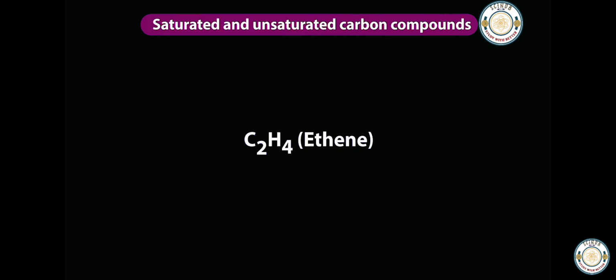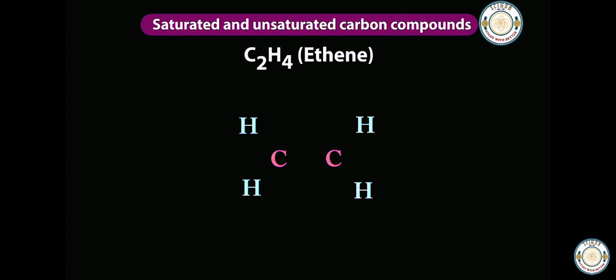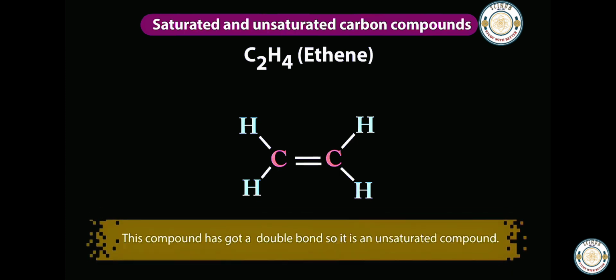Now let us write the structure of C2H4, ethene. First link carbon with carbon using a single bond, then link 2 hydrogens with one carbon and 2 with the other. The valencies of hydrogen are satisfied, but the valencies of carbon atoms are not satisfied. Now draw another line between the 2 carbons. Now the carbon valency is satisfied. Now this compound has a double bond, so it is an unsaturated compound.